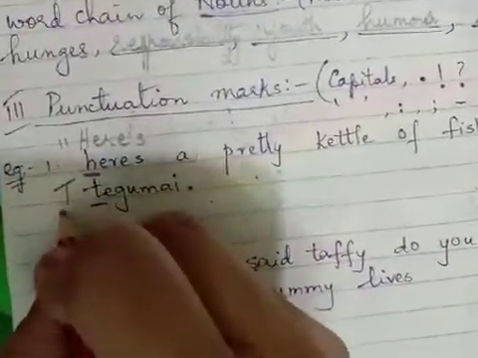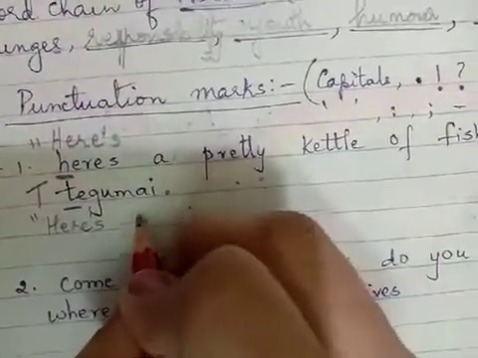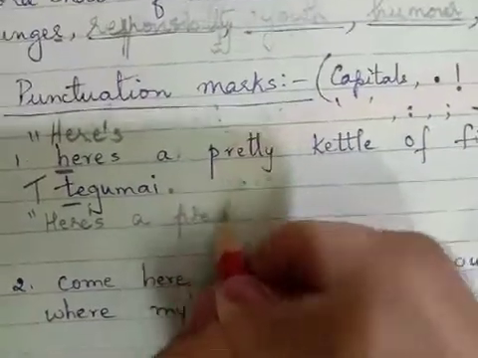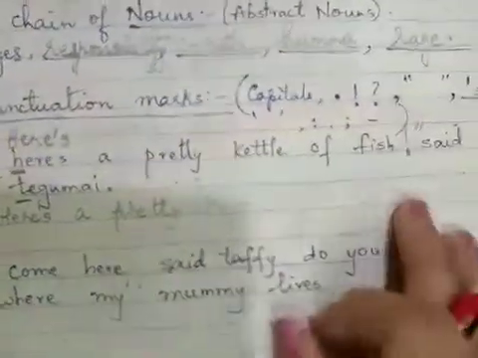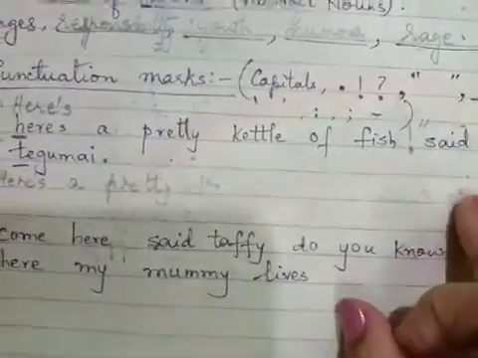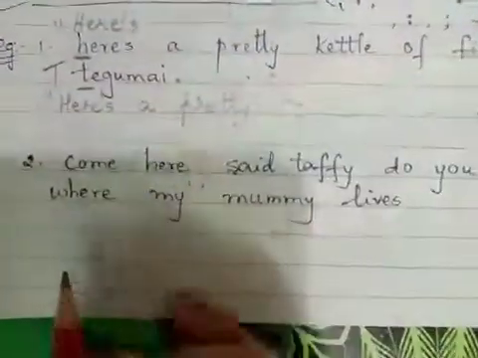Now, when you write the answer, you will put the exact answer down here. You will not do it there only as I have shown you in the video. You will write the whole sentence. Here's a pretty kettle of fish, exclamation mark, inverted commas close, said Tegumai, full stop. Okay, so you will write the whole thing.